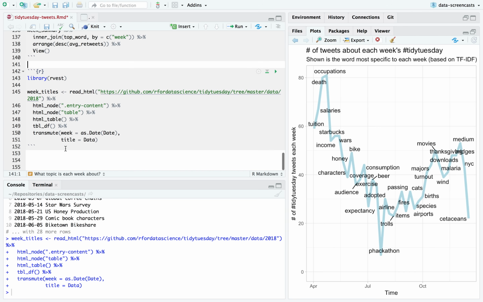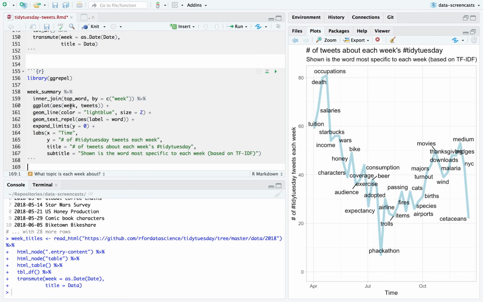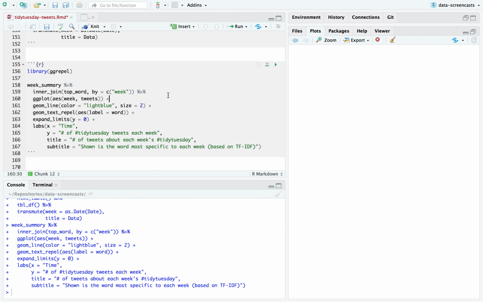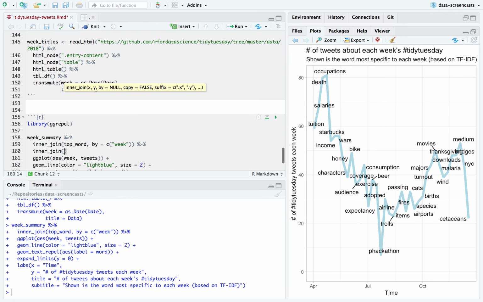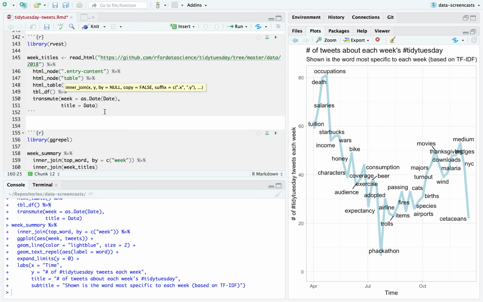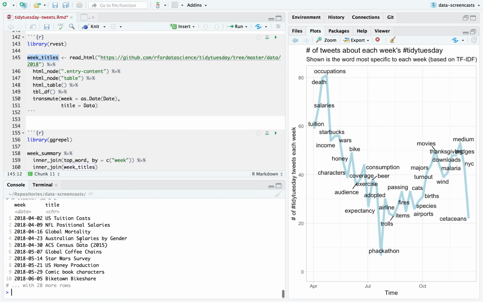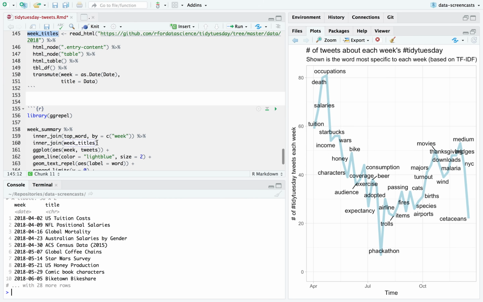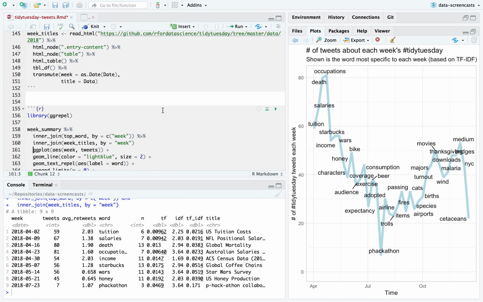So here we go. Right now, I use the top words. But I could have said instead, all right, inner join by our week titles, and it just hit me. These days are Tuesday, while our data set is Monday. Watch all this not work. If I say join by week, a few of them it gives the Monday, other ones it gives the Tuesday. Well, we need to do fuzzy joining.